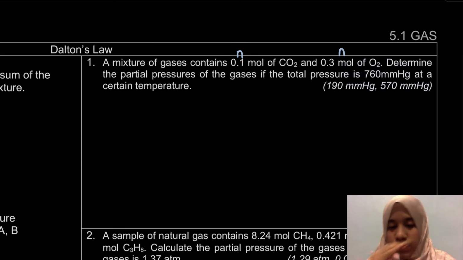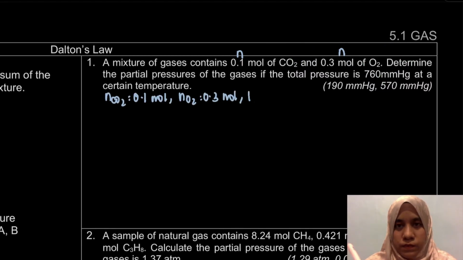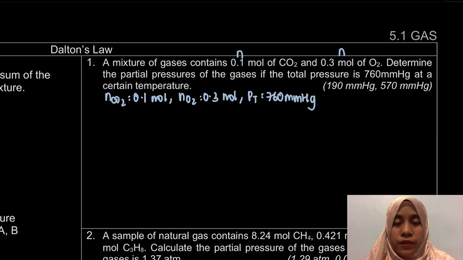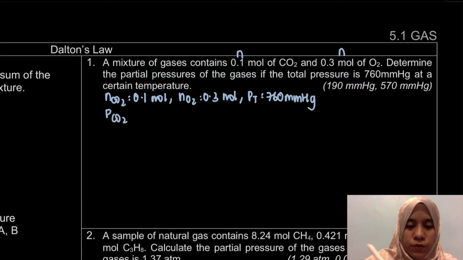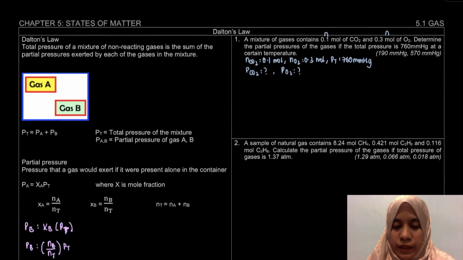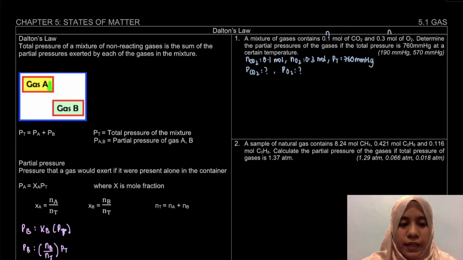So, what I would like to do now is extract the information that we have. So, we have the number of mole of CO2, the number of mole of O2, and the total pressure. So, that is the information that we have. The question asks, what is the partial pressure? So, it wants to know the pressure of CO2 and the pressure of O2. When we were talking about Dalton's law earlier, it was gas A and gas B. So, we take CO2 as our gas A, and O2 as gas B.